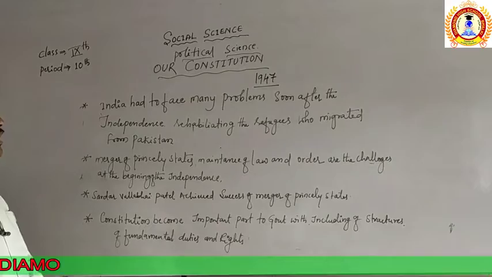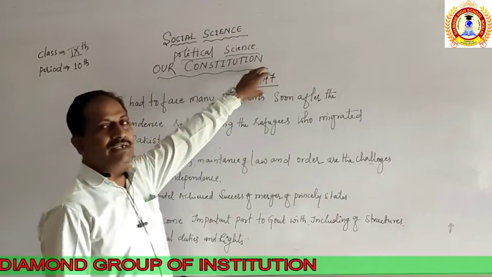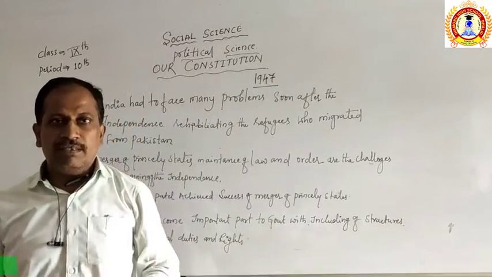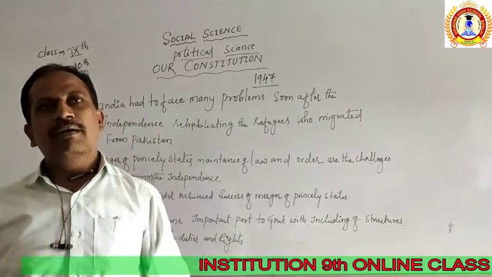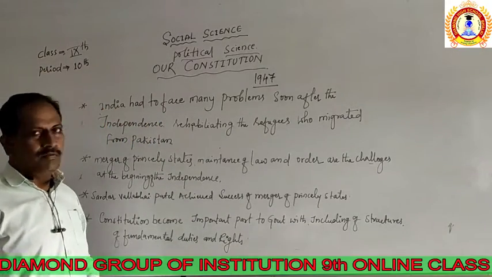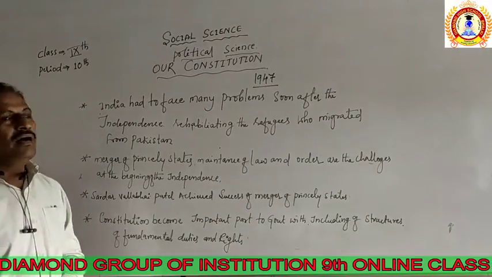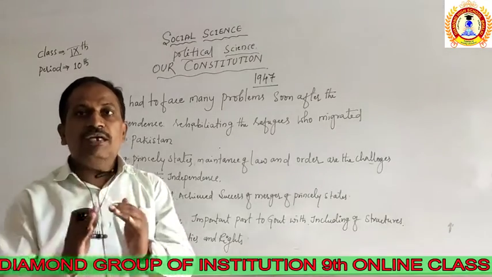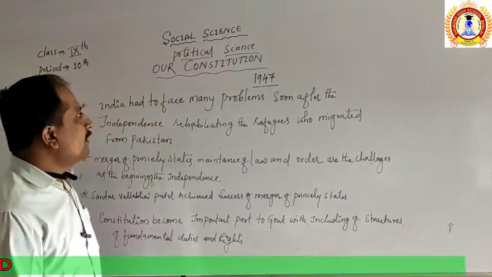When India achieved independence in 1947, it was a big problem for the government. It was one of the challenging tasks for the government to face the many problems in the formation of the government and in making unity among Indians.